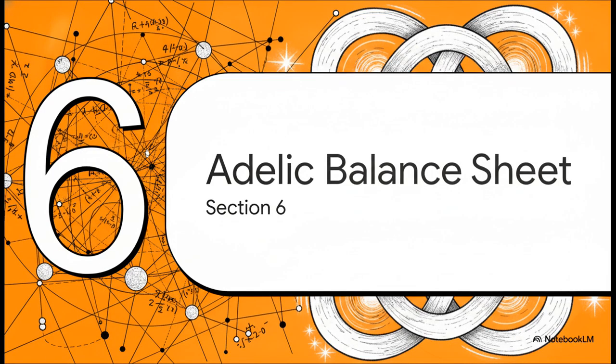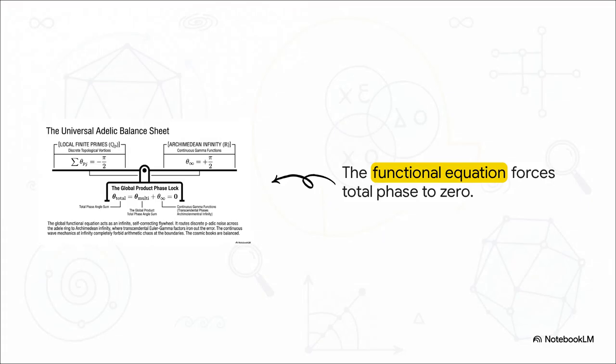And finally, Section 6, the Adelic balance sheet. To wrap things up, let's see how this overarching matrix is kept fault-tolerant across the infinite scale of the universe. Here is the ultimate cosmic balance sheet. It proves the absolute necessity of global closure. If any physical constant even tries to drift, this global functional equation acts as an infinite, self-correcting flywheel. It routes local arithmetic noise across the Adele ring and uses continuous waves at Archimedean infinity to instantly iron out localized errors. The universe balances its books perfectly to 0. Like an incredibly diligent accountant, the math never, ever lets reality crash.